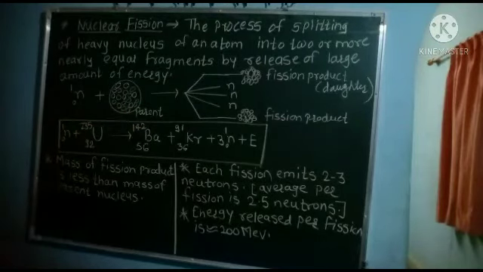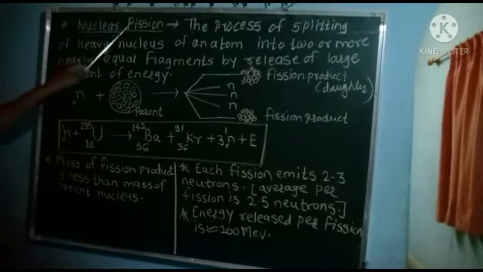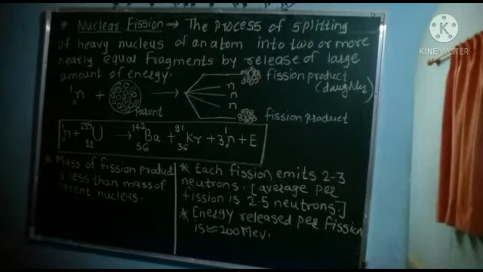Means if there is a heavy nucleus of an atom, when it splits into two or more different fragments with emission of neutrons and some amount of energy, that process is called nuclear fission.